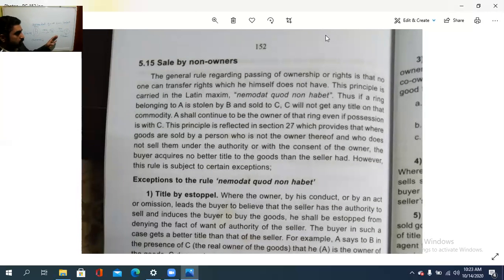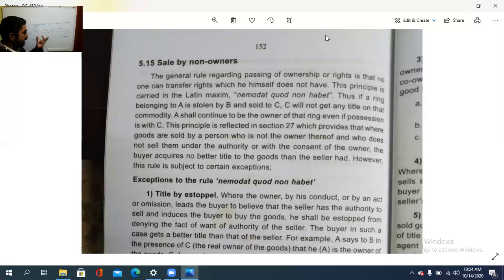Even though he is, what is that? Goods are sold by a person. Means B is selling that thing to C, okay, who is not the owner thereof and who does not sell them under his authority. B is not having the authority to sell that particular ring to C or with the